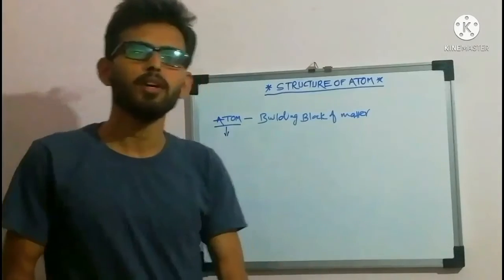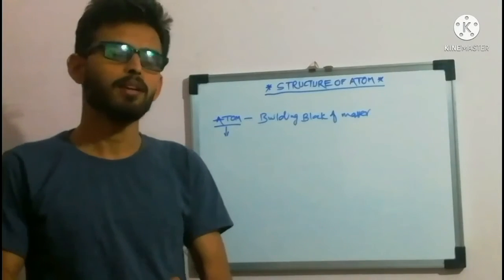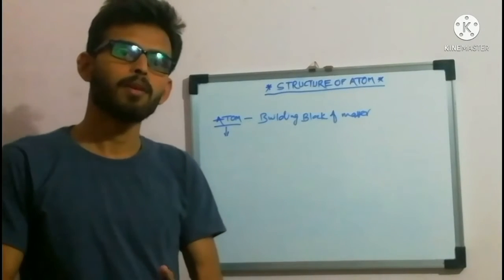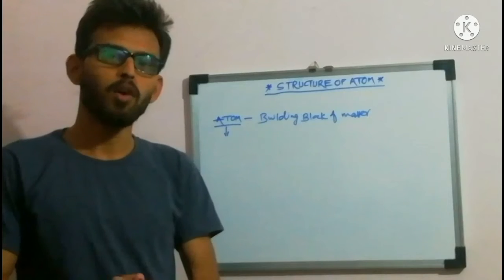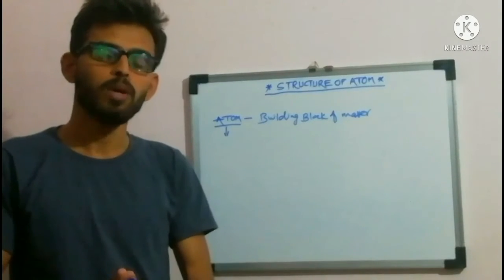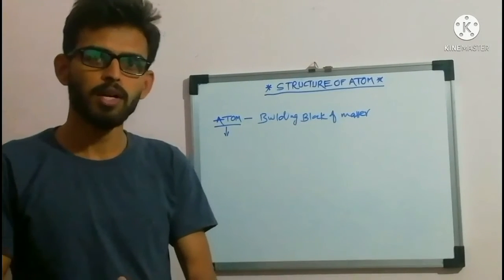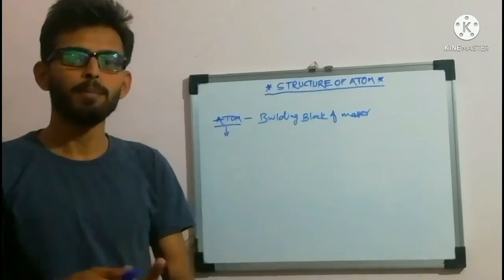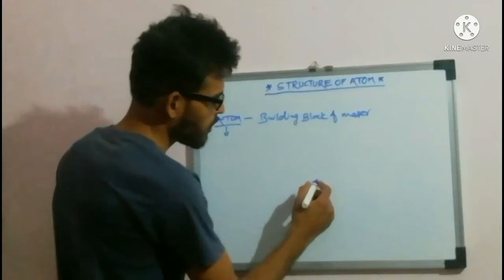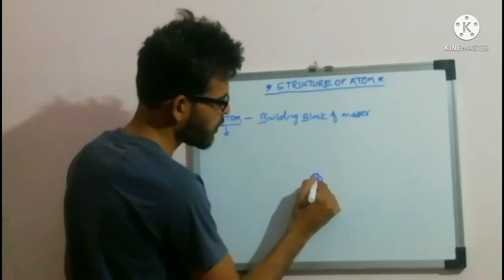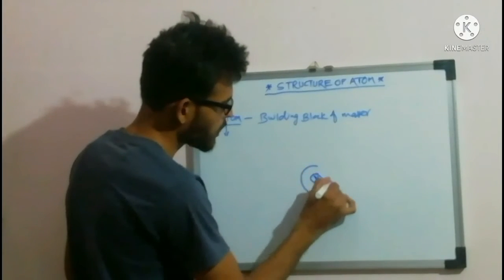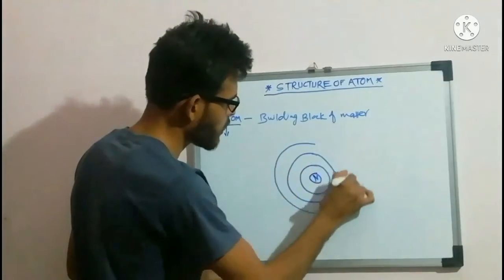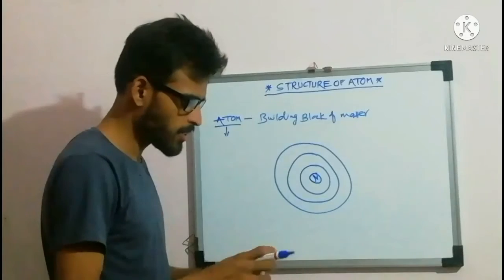As we studied, there are multiple electrons revolving around the nucleus, but they are not revolving just anywhere. There are particular orbits, particular shells, in which the electrons revolve around the nucleus. A specific orbit has the specific energy level of that electron. So there can be multiple shells. See here, this is the nucleus of the atom, we will denote it with N. This is the first shell, this is the second, and this is, we can say, the third shell, for example. There are multiple, but we are taking it as an example only.